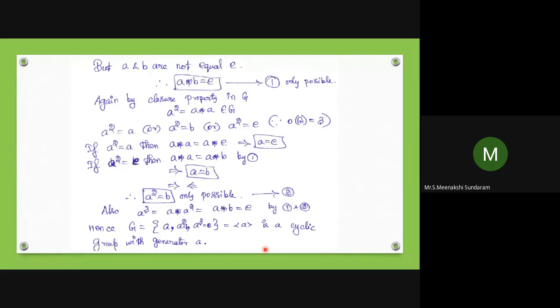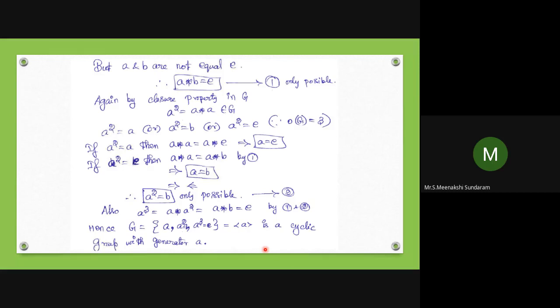If A square equals E, then A star A equals A star B, and by right cancellation law, A equals B, which is a contradiction. So A square equals A is not possible, A square equals E also not possible. Only possible is A square equals B.